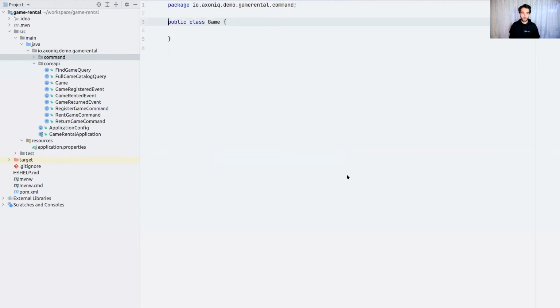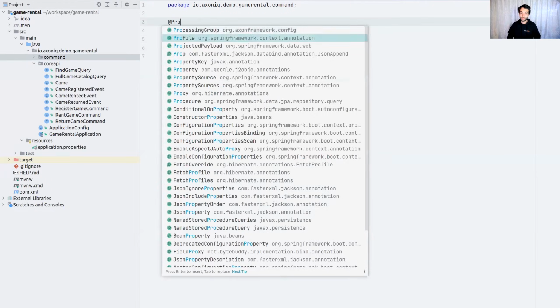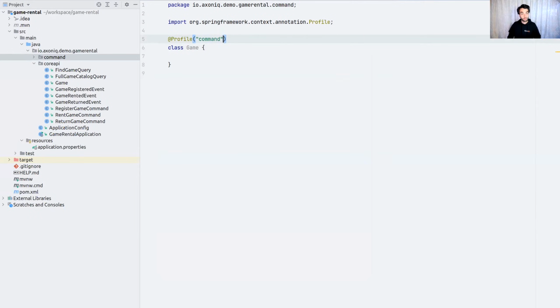And this might feel a little bit off because I also have a game in my core API, but those are distinct things. For the fact of this demo, I'm not doing them in separate repositories or separate modules. I'm just doing it in a single thing. But I can do this as well on this level, just by making this package private, just by being certain that nothing else can access this game, only if I'm on the command side of my app. So let's do that. And you'll see me doing that more often. I'm going to introduce a profile as well, because I am going to try to distribute our application as well.